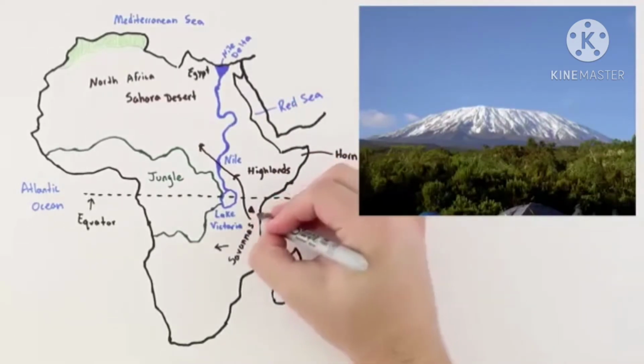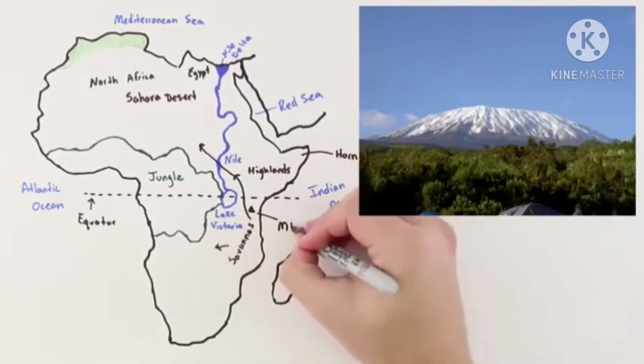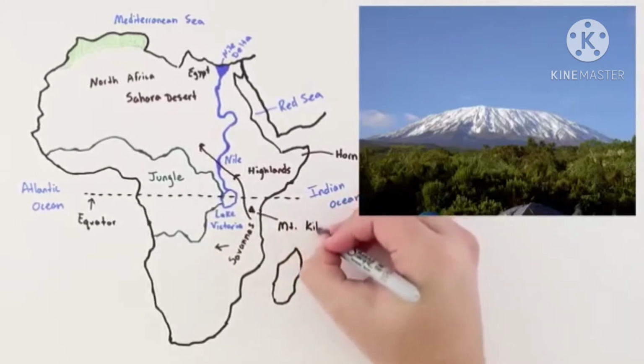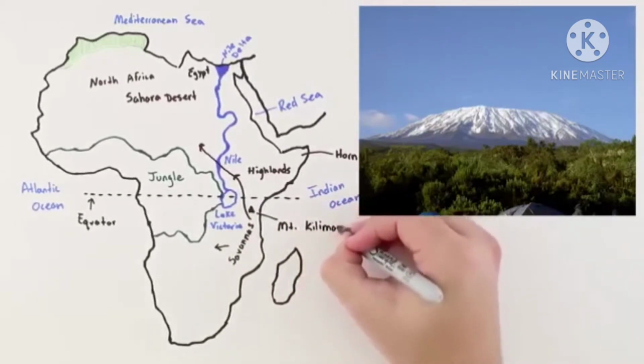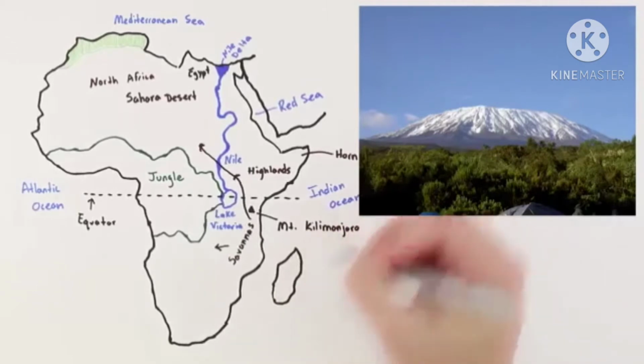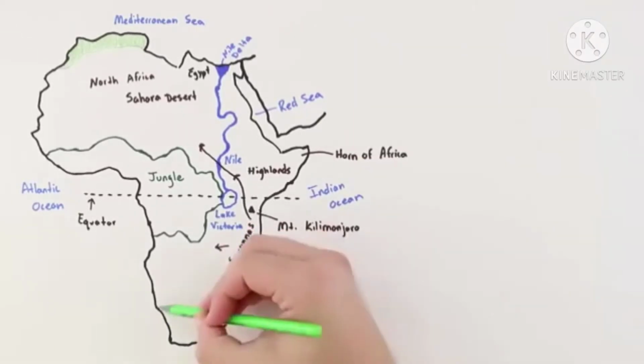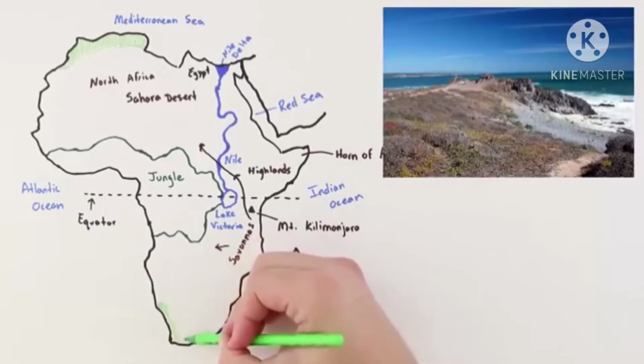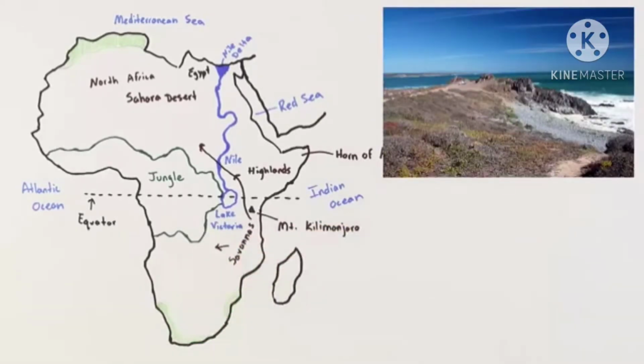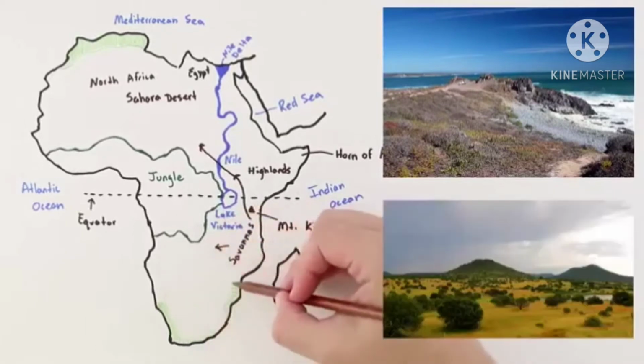Now let's study about the basins of Africa. Kids, there are 5 important basins in Africa and they are as follows. The Sudan Basin is drained by the White Nile and Blue Nile rivers. This is the world's most extensive marshland, known as the Sudd.